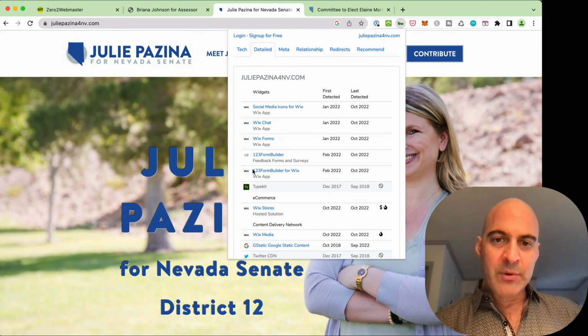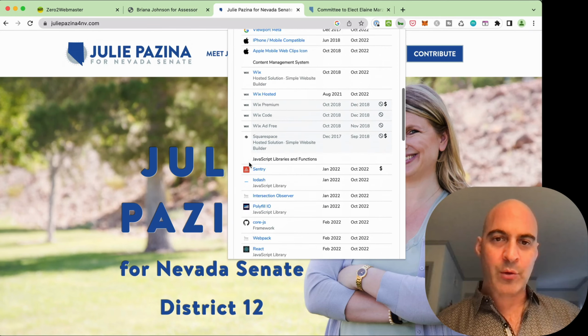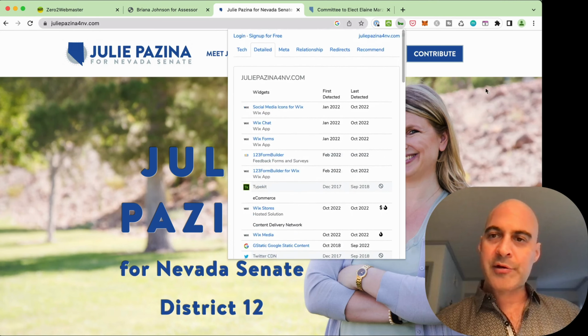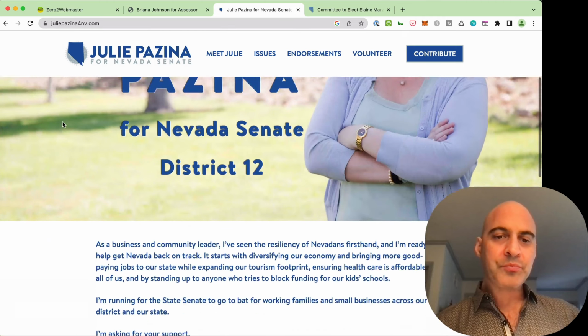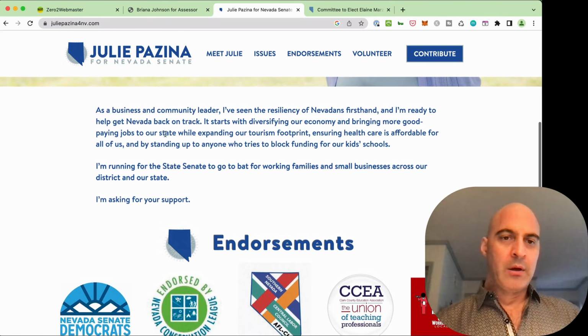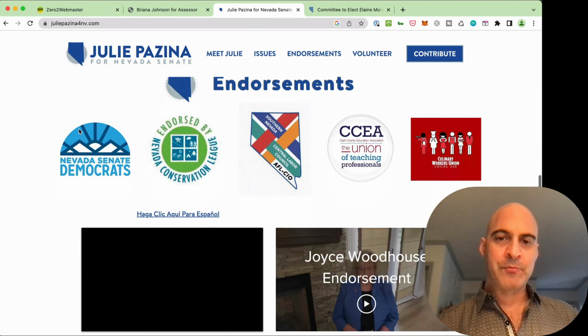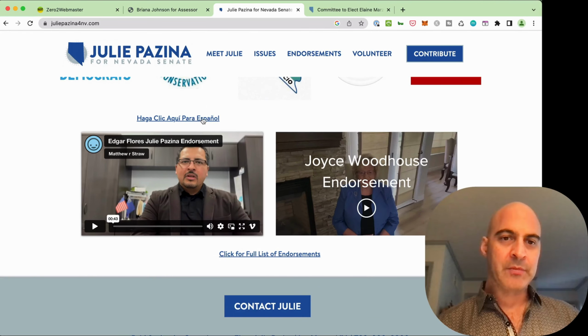All right, there's some Adobe Typekit, Wix. This is a Wix web page, so looks good. Move on down. Easy to read text, good color contrast. There's some endorsements. Click here for Espanol. Kind of a strange place to put that, but good that it's there somewhere.